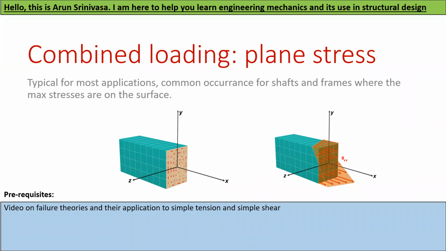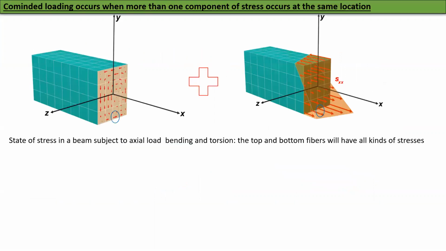Okay, so how do you use it now? On the cross section, you now have both shear stress and normal stress. Notice that at different places, remember the two commandments of adding. I can only combine this shear stress with that normal stress. I cannot take this shear stress, which is on this side, and combine it with this normal stress because they are not at the same point. So I have to take shear stress at that point and combine it with the normal stress at that point. You cannot combine other ways.